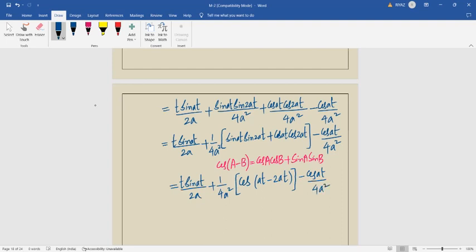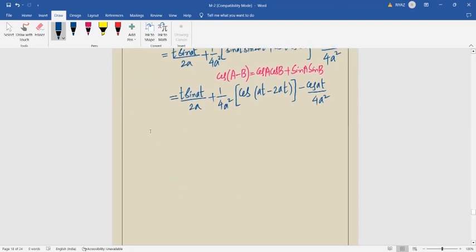Now at minus 2at is minus at, but already we know that cos of minus theta is cos theta only. So you will get cos at only by 4a square, and minus cos at by 4a square. This and this will be cancelled.